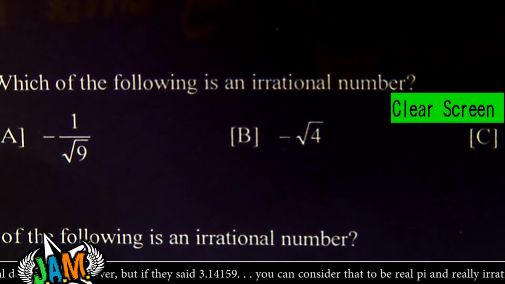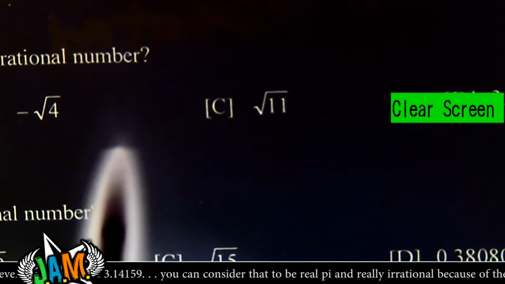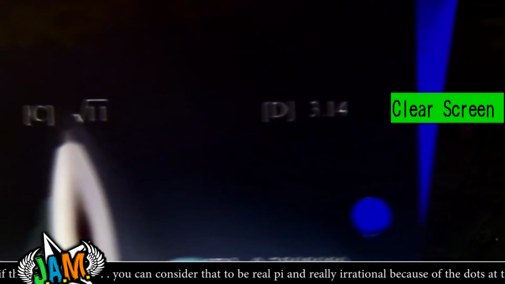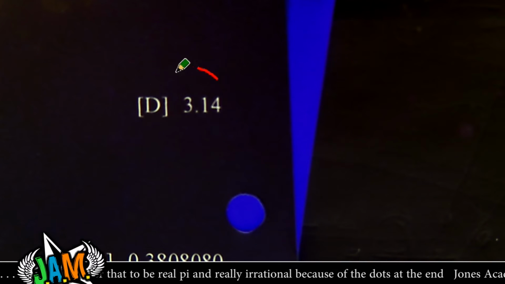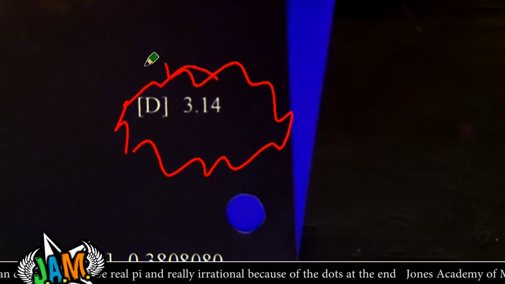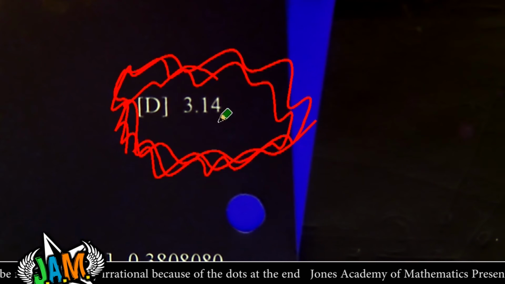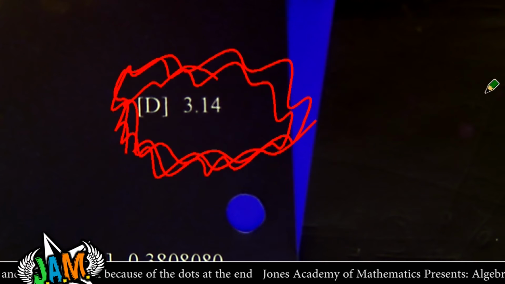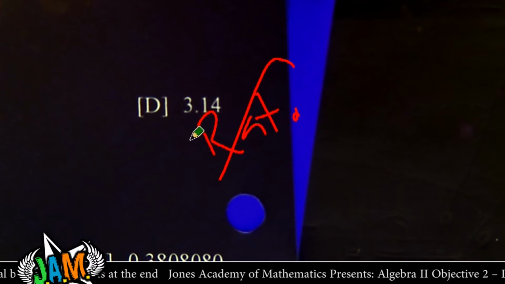Second one, which of the following is irrational? I'm looking for the pi sign. Let's see, well, negative 1 over square root of 9, no. Negative square root of 4, no. 11, no. 3.14, now, don't be fooled. Sometimes people think of pi as 3.14. This is just being mean. This is like fake pi. Fake pi is totally rational. If it says 3.14, it is rational. So this is not what we're looking for.